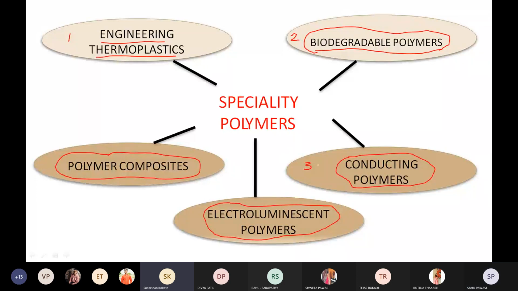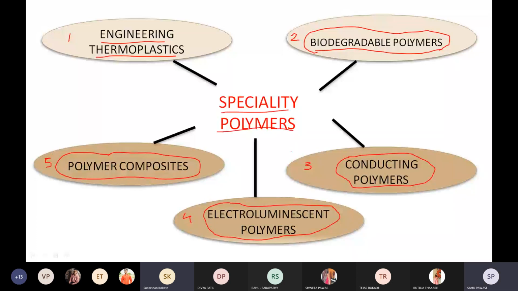Trans-polyacetylene, polyaniline, polyparaphenylene. Even acetylene undergoes polymerization and forms polyacetylene. This conducting polymer is included. The fourth one is electroluminescent polymer, that is PPV, polyparaphenylene vinylene. And the fifth one is polymer composite. These are the 5 different specialty polymers included in our syllabus.